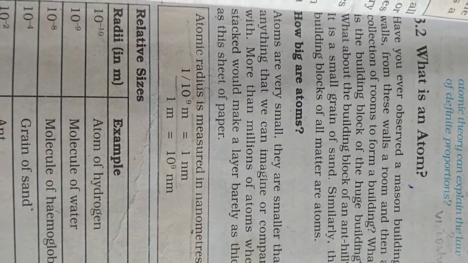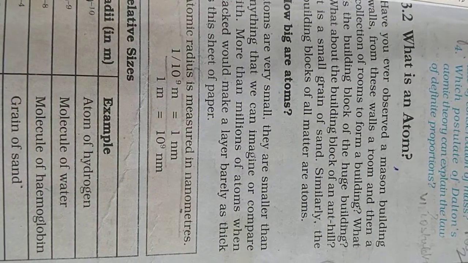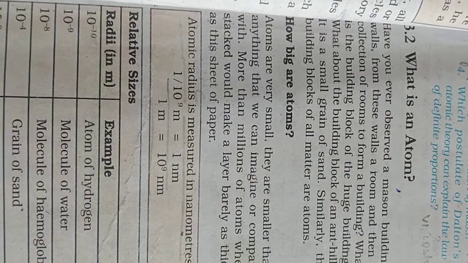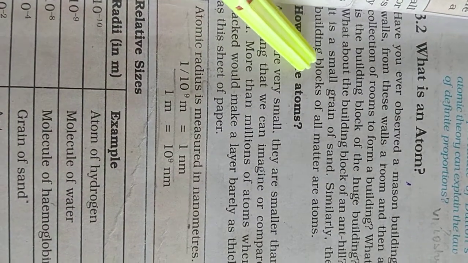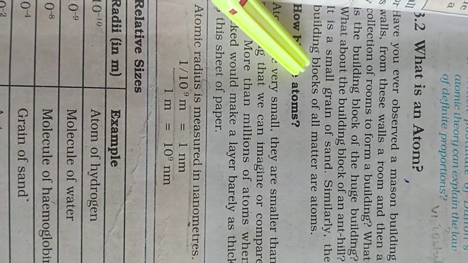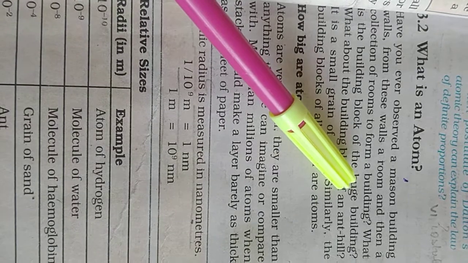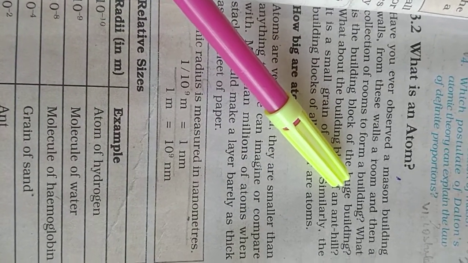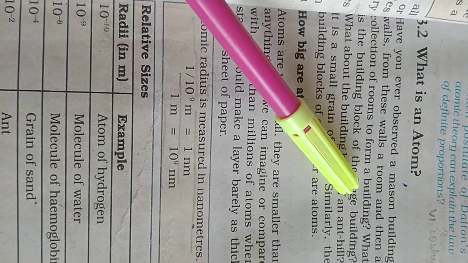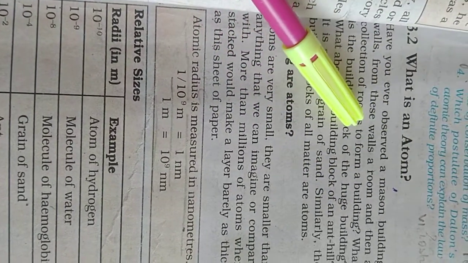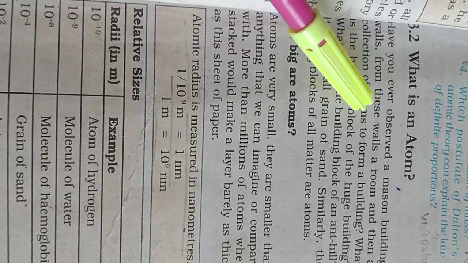What is an atom? You all know, students, that atoms are the building blocks of all matter. Each and every matter, form of matter, is made up of atoms. Right? If it's a huge building, so in that building you see various rooms which are connected to form a building. Right? Those rooms are the building block. Then how those rooms are created? With the help